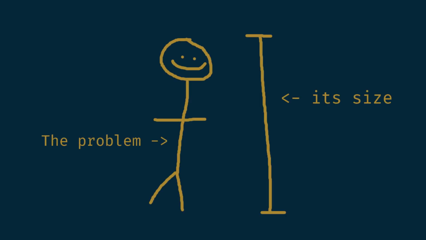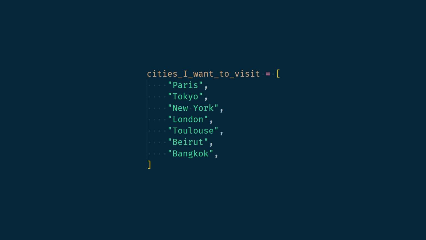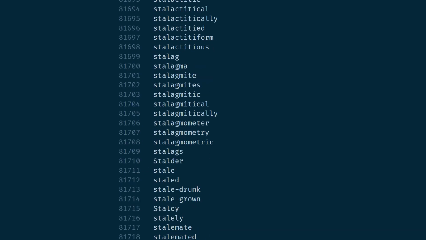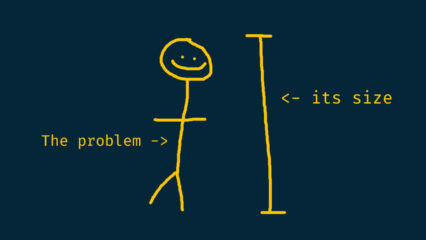In computer science, problems have a size. For instance, if you want to find the minimum of a list, the size of the problem is the length of that list. If you want to find the shortest path allowing you to visit every city you have in mind, the size of the problem is the number of cities you think of. If you want to find the definition of a given word in a dictionary, the size of the problem is the number of words your dictionary contains. For a given problem and a given algorithm solving that problem, the size of the problem is a measure of the size of the input data. In our problem, we gave seeds to our algorithm, so the size was the number of seeds.